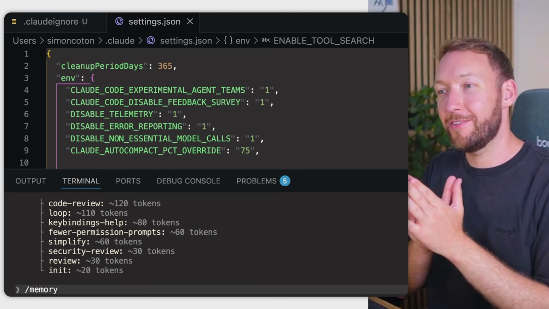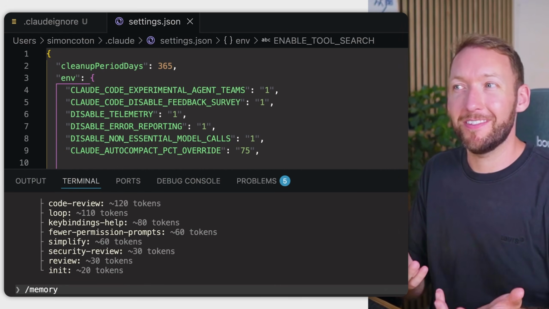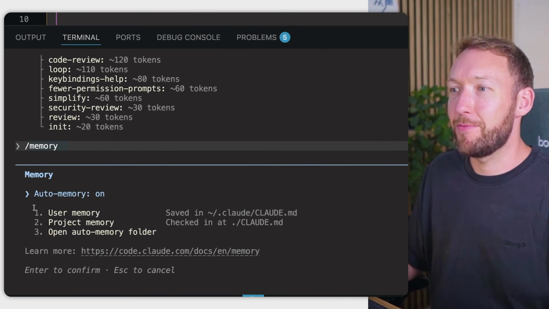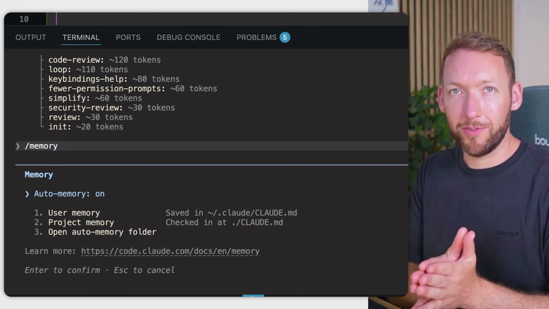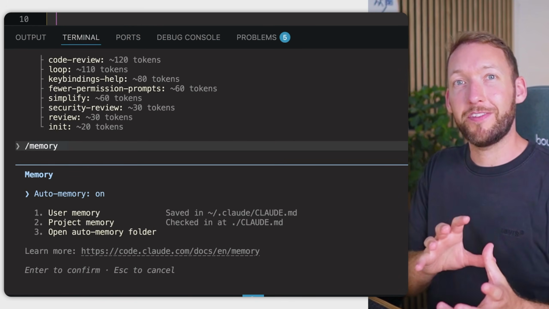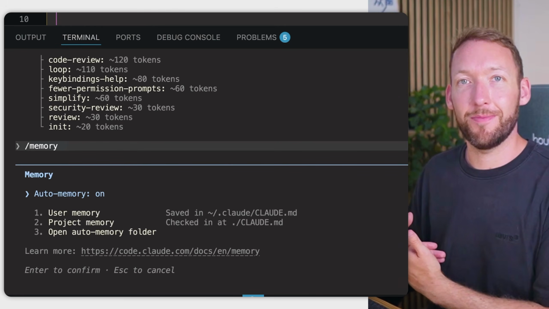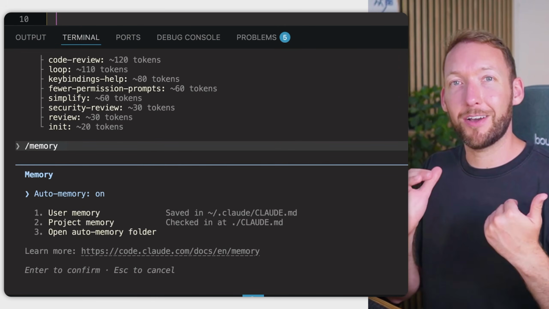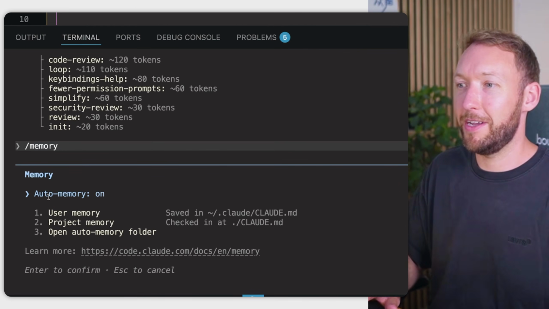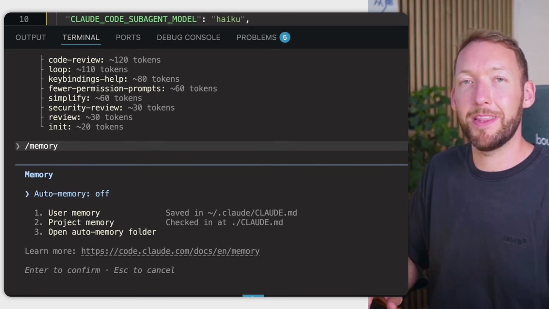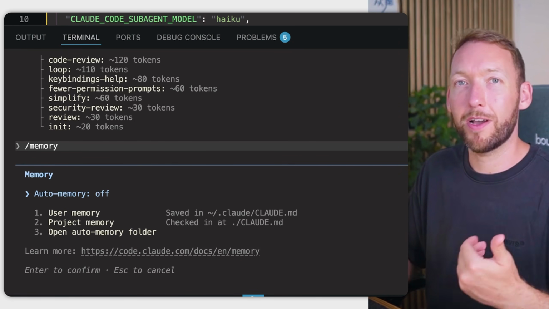Now, the second to last one is all about capturing memory on your behalf. So this only counts if you've already got your own memory system up and running. You can basically run the command /memory and turn this auto memory off. And what this enables is the fact that when you actually have a conversation with Claude, not many people know that Claude Code is actually forking that entire context into a separate background call to go and extract memories about your project. So you're paying a full input price for that context to be sent off and actually loaded into that auto memory. So by running /memory, you can come in here and you can actually toggle auto memory off. But I'd only recommend this if you've got your own memory system actually working in the background, so that we don't double up on the work and the tokens required here.